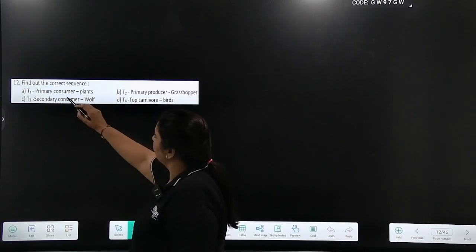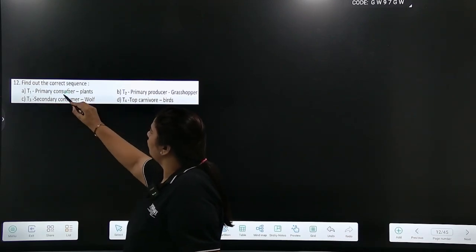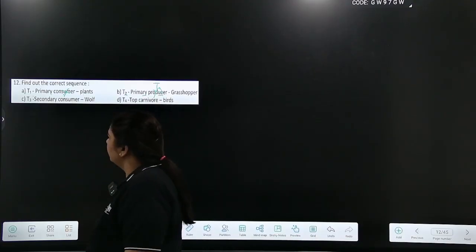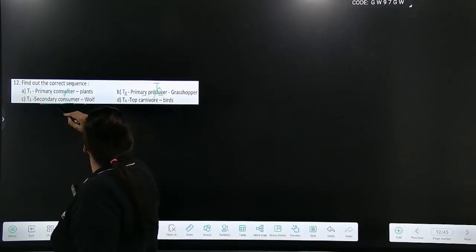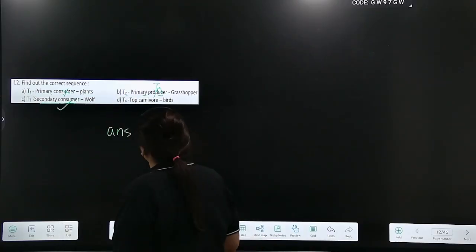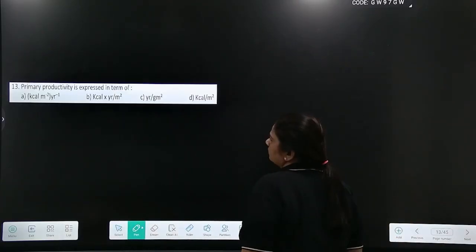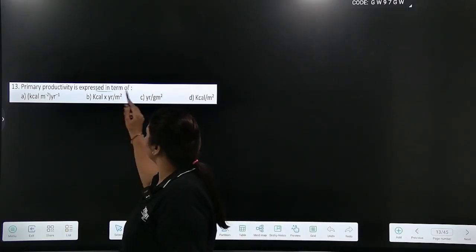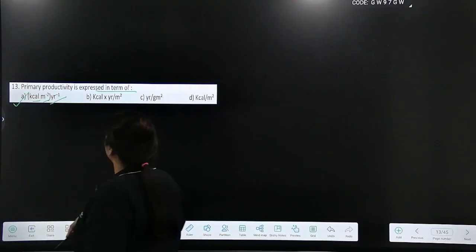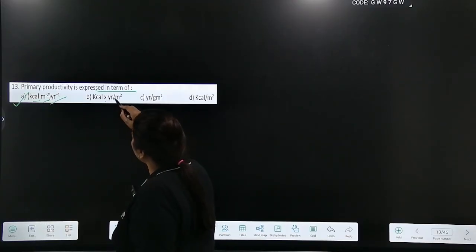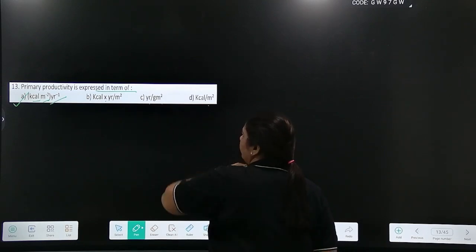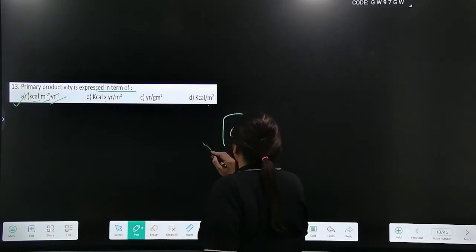Find out the correct sequence. T1 primary consumer, wrong, plant is a producer. T2 primary producer, wrong, producer is T1. T3 secondary consumer, wolf, correct, answer is option C. Primary productivity is expressed in terms of kilocalorie per meter per year, this is the correct option. Kilocalorie into year upon meter, no. Year upon gram square, no. Kilocalorie upon meter square also, no. So answer is option A.